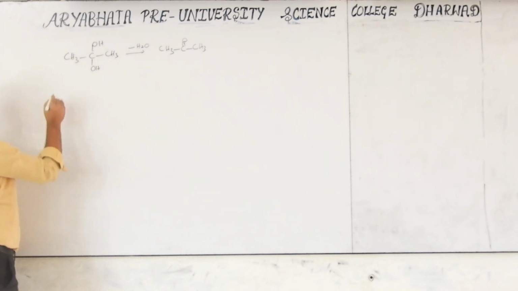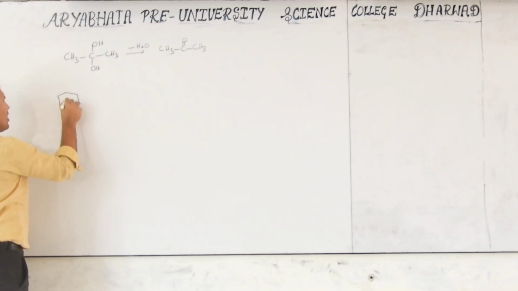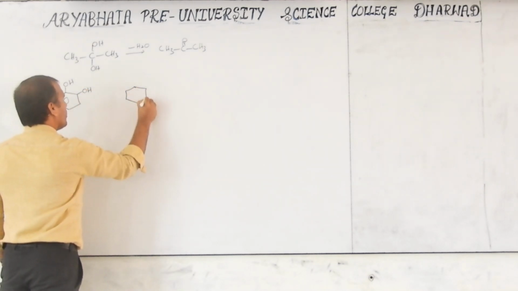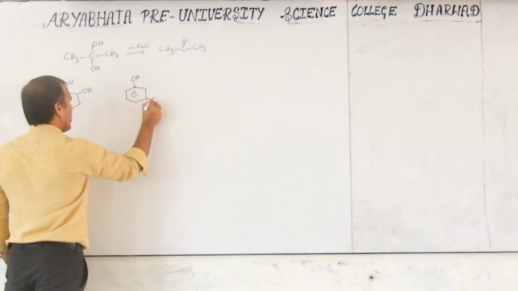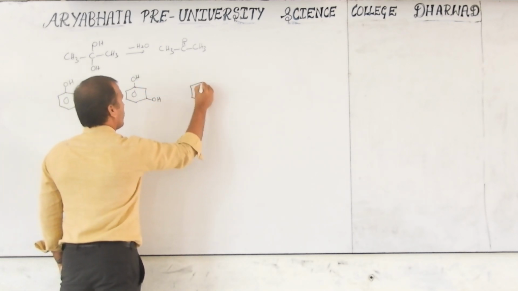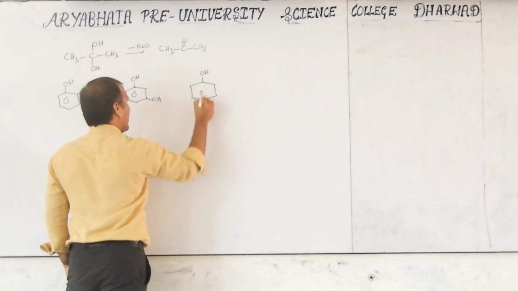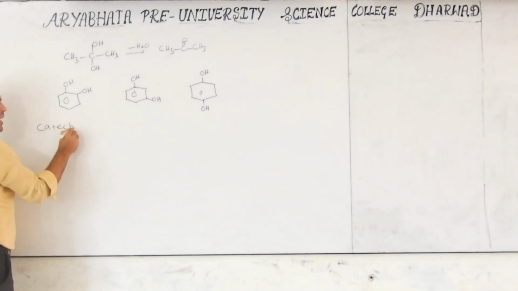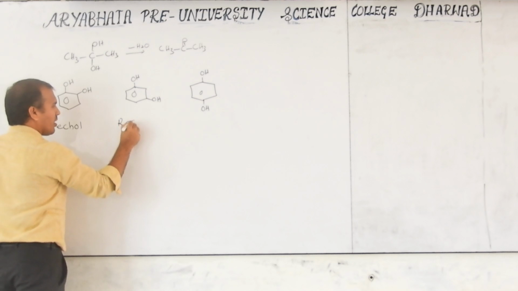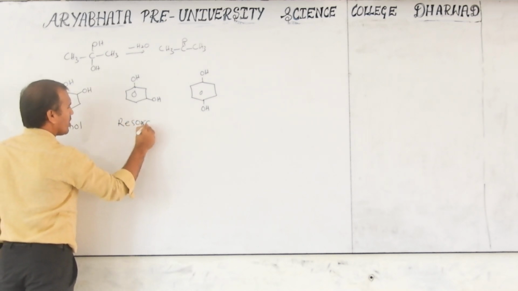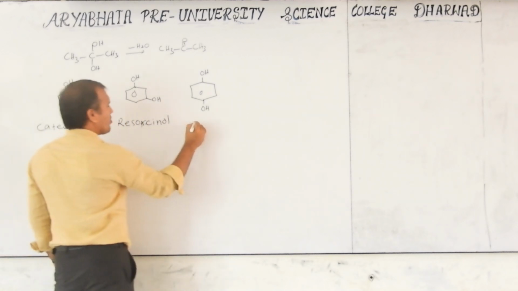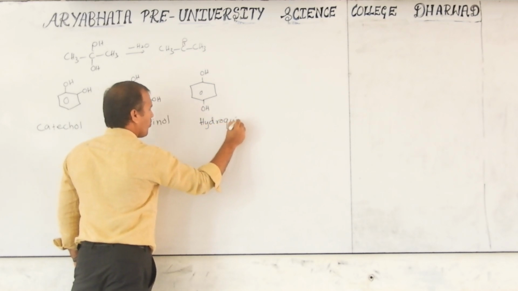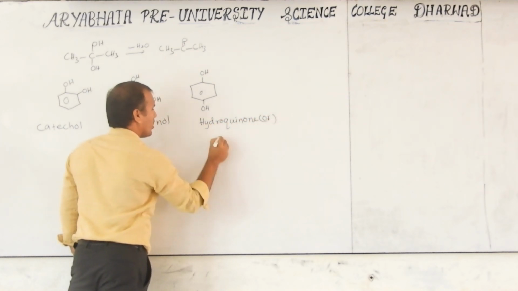Now if it is aromatic, here OH at the ortho position, OH at the meta position, OH at the para position. The common name is catechol, the common name is resorcinol, and this is called hydroquinone or quinone.